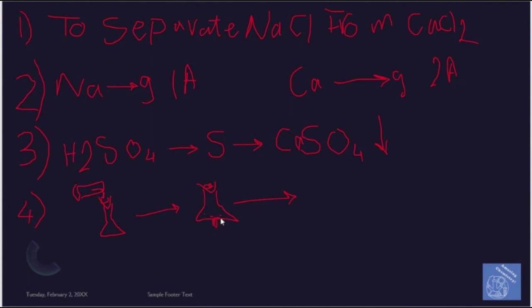But now we have the problem that the sodium chloride is dissolved in water. So we need to put this flask in an oven to evaporate the water, so we will get the solid sodium chloride.